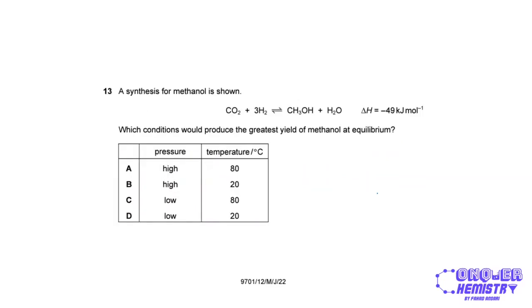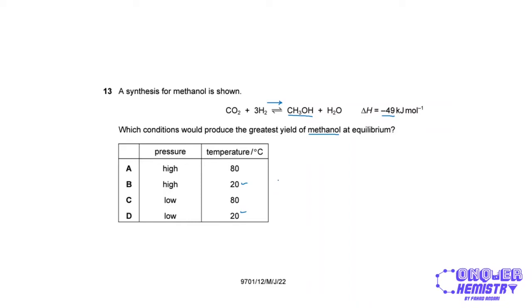A synthesis for methanol is shown. Which conditions would produce the greatest yield of methanol at equilibrium? This is a very simple IGCSE style question, right? Now, over here we can see that the forward reaction is exothermic, and methanol is on our product side. So if I were to decrease the temperature, that would favor the forward exothermic reaction that will release heat and increase the temperature back up, according to Le Chatelier's principle. And so I need a lower temperature. So I have two options, 80 and 20 degrees Celsius. I'm going to go for 20, right?